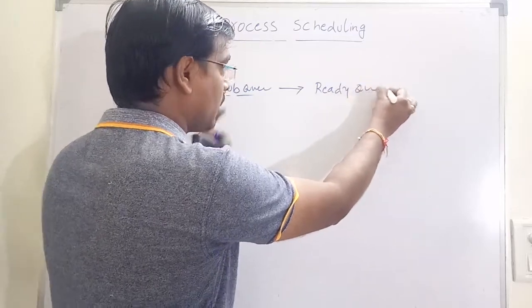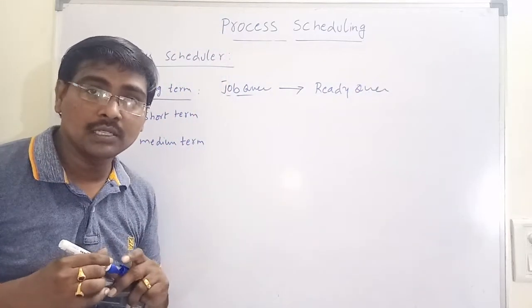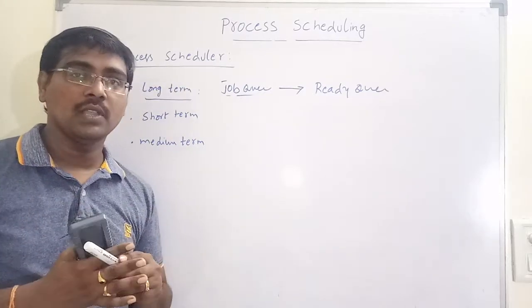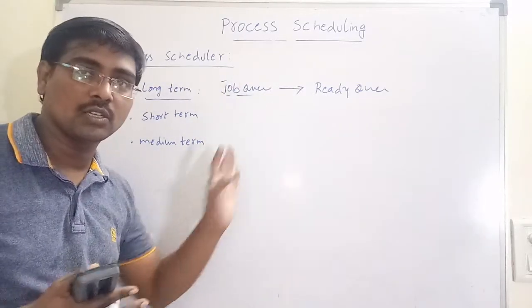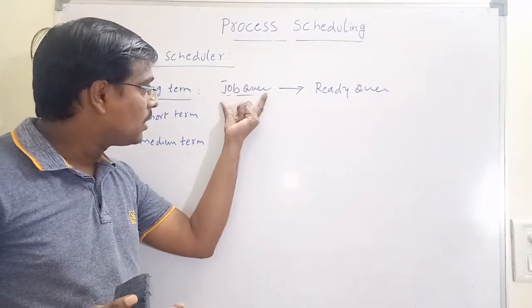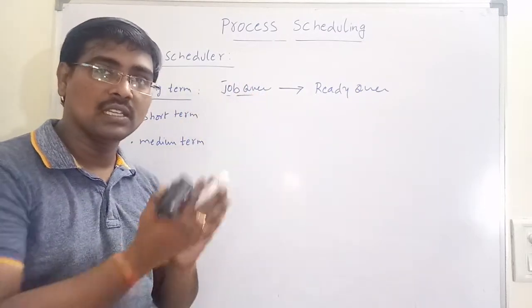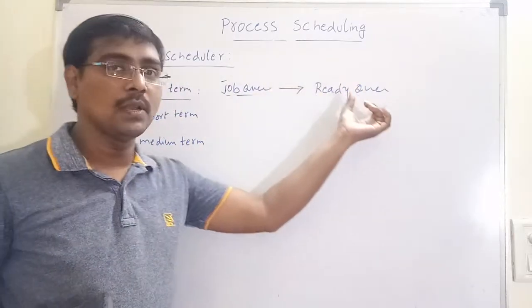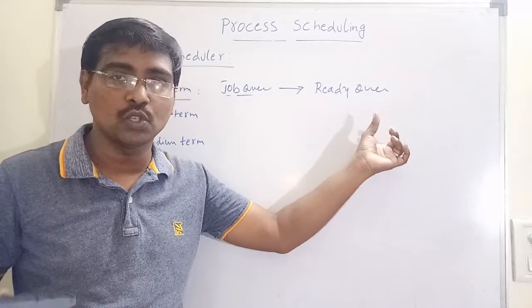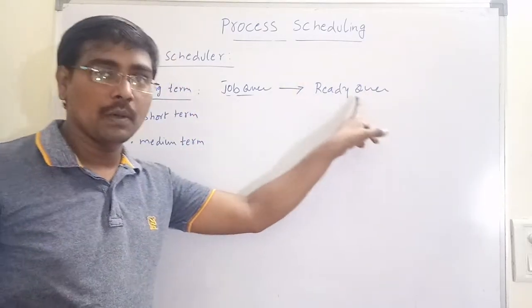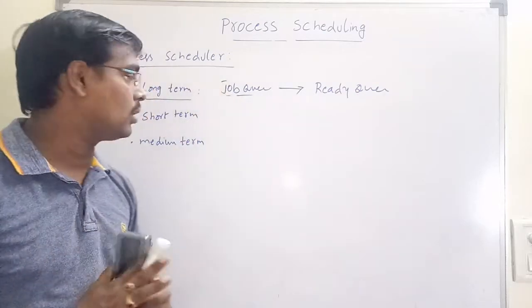Simply, whenever a process enters the system, it is stored on some disk. That is the job queue. Among the job queue, the long-term scheduler selects a set of processes, and they are placed in memory for execution, that is, in the ready queue. This is the purpose of the long-term scheduler.